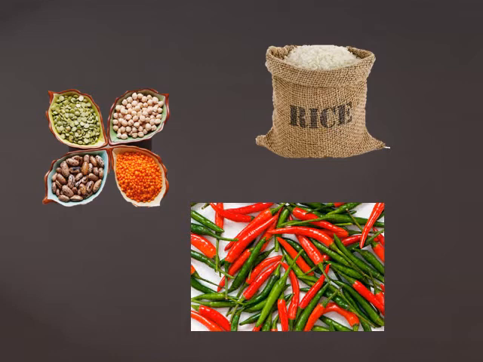Generally, your mother knows how much vegetable, rice, wheat, etc. are needed for all in the family. Like she buys 10 kg of rice or wheat, but only 3 or 4 kg of pulses, and maybe only 200 grams of chili.